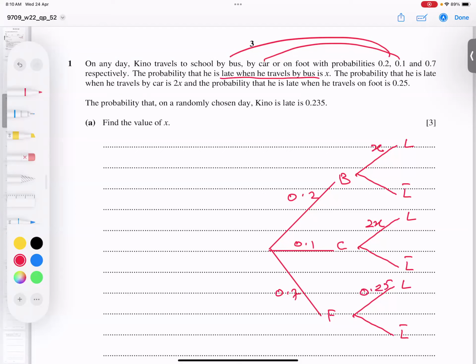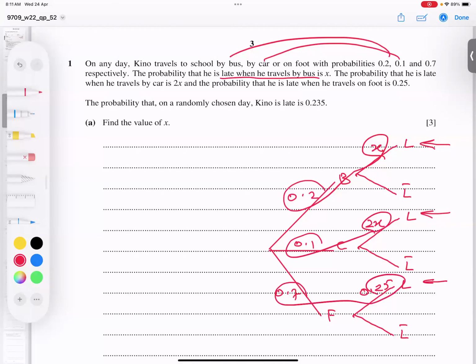So I believe this diagram is very clear. K is late, and what is X? Late means this branch, this branch, and this branch. So this into this, plus this into this, plus this into this. Diagrams make a question easier. So 0.2 times 2X.